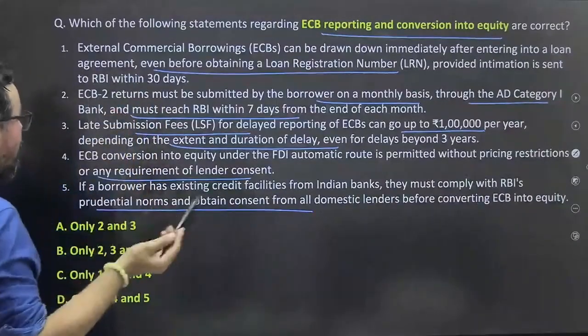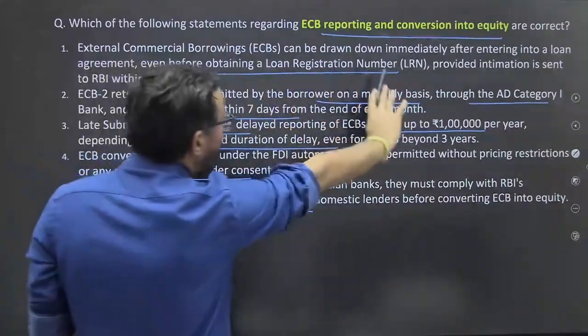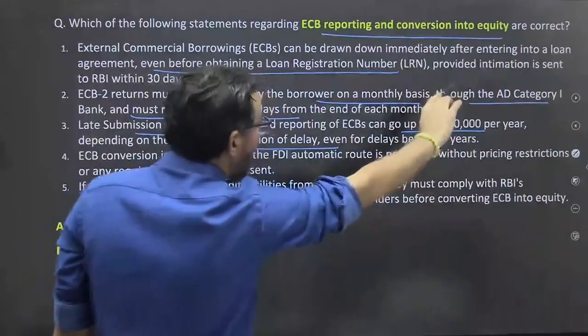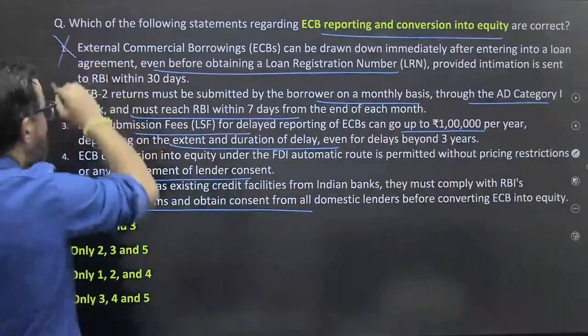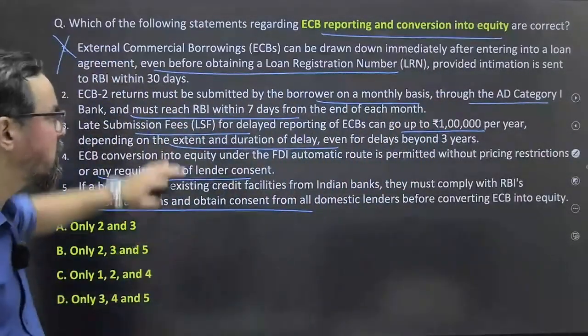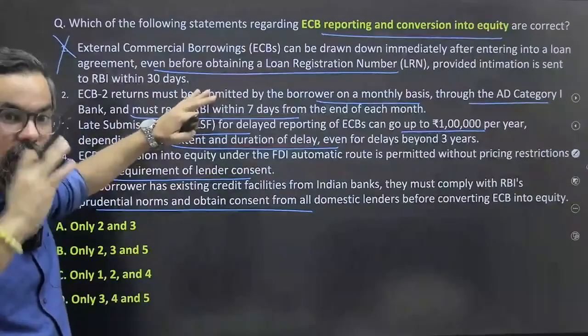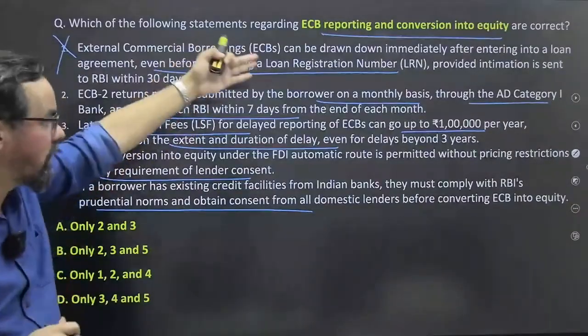Statement 1: external commercial borrowing can be drawn immediately after this? No, this is wrong. Statement 1 is wrong because first we have to obtain the LRN number from RBI, then only can we go for the other things.